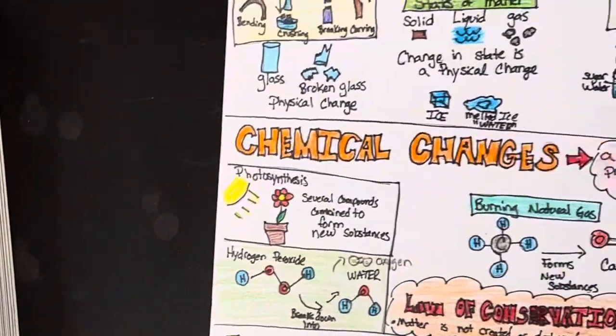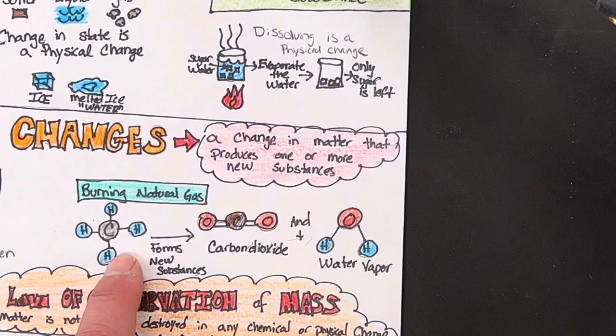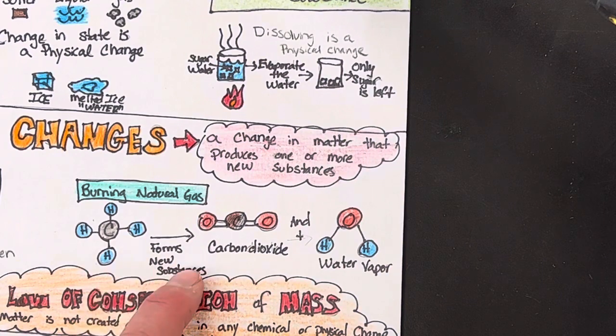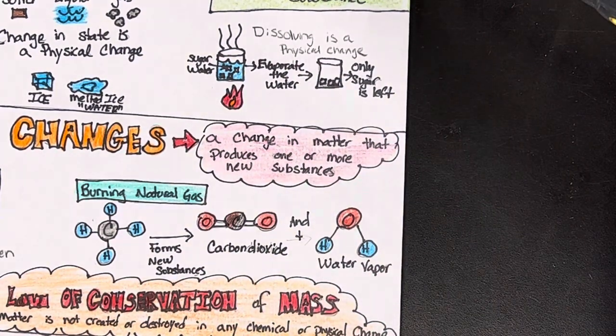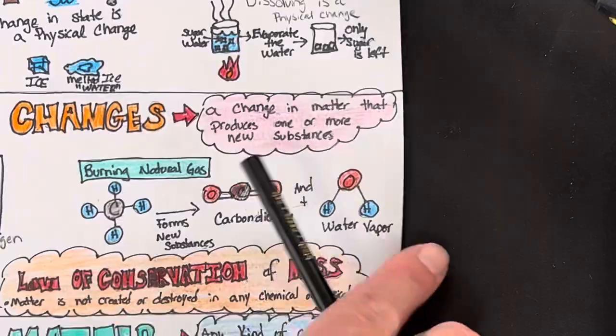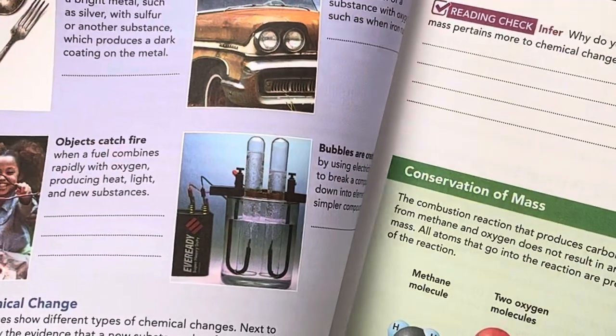in my doodle notes, okay, I have the burning of natural gas. So we have CH4. It forms the new substances, carbon dioxide and water vapor. Okay, so then that paragraph mentioned the figure. So it's always good to look at the figure.